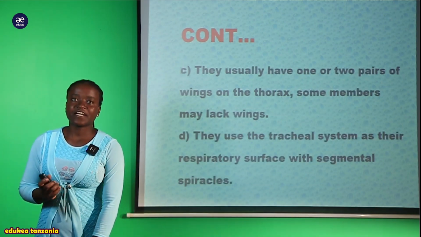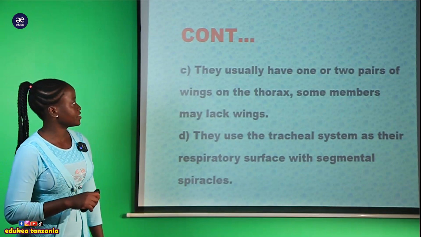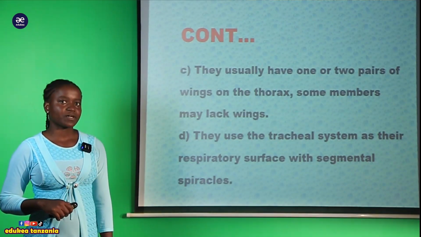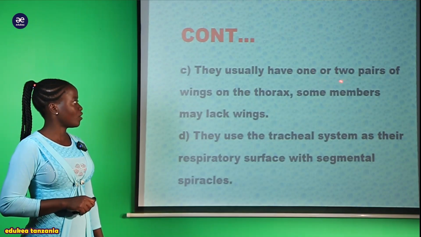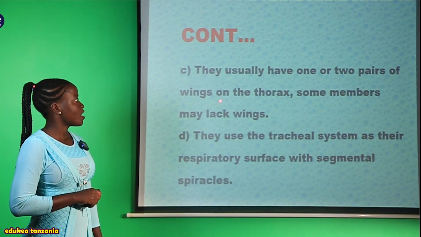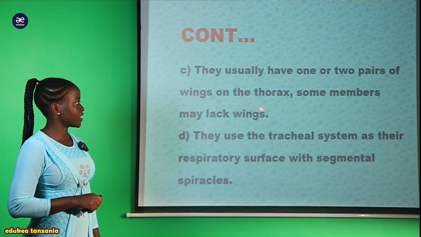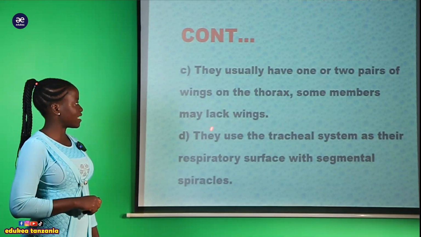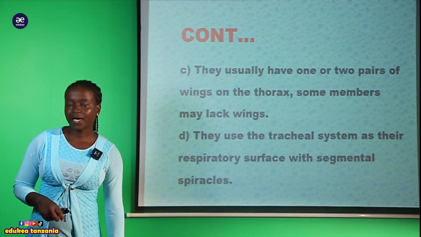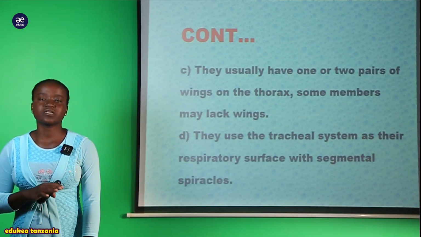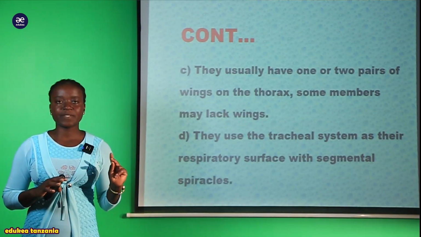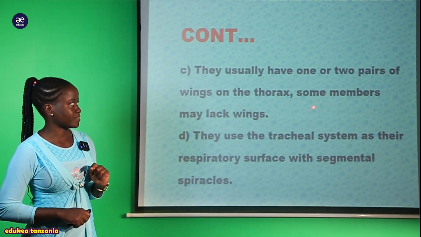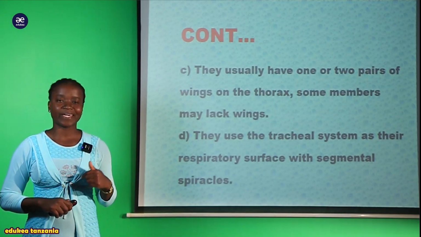And also another distinctive feature of this organism, we can say that they usually have 1 or 2 pairs of wings on the thorax. So some members may lack wings. Kwa hao organism tunasema kwamba they possess wings, wanakuwa na mabawa. Lakini yale mabawa yanakuwa into 1 or 2 pairs.